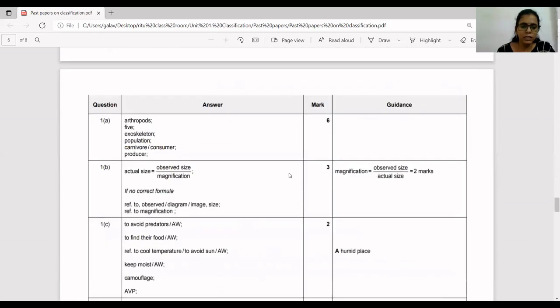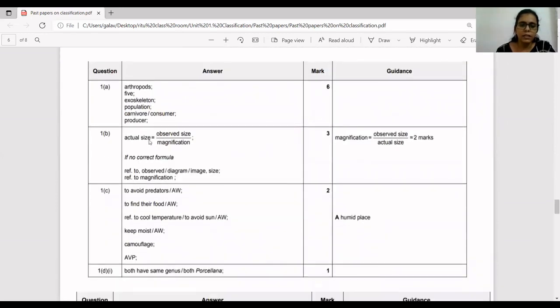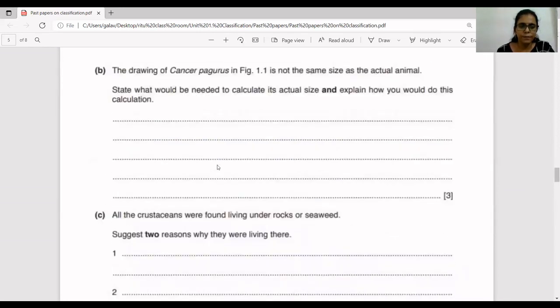Just look at the answer key here. They have given the same thing, the correct formula. They have given actual size equals observed size by magnification. So 1 mark for writing this one formula. Okay, if you write only the formula of magnification, then you will get only 2 marks, right? After writing this formula, you have to give reference to the observed diagram or image size, and you should also give reference to the magnification. Okay, then only you will get all 3 marks.